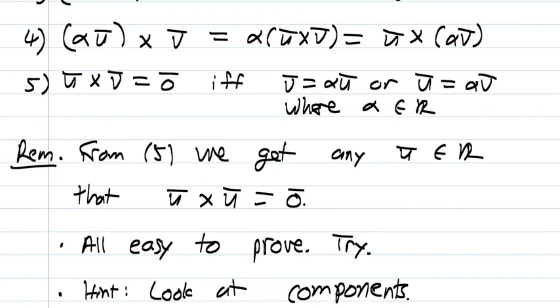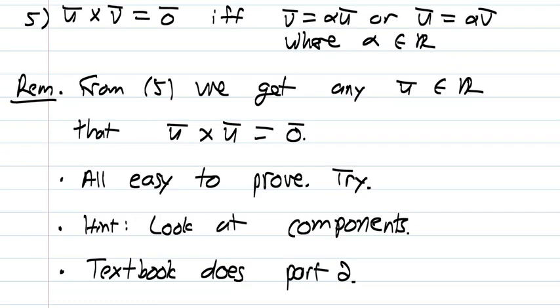The biggest tip is we look at components to prove this. So we know that two 3D vectors are equal if the first components agree, the second components agree, and if the third components agree. All right. So the textbook does part 2. So have a look at that.